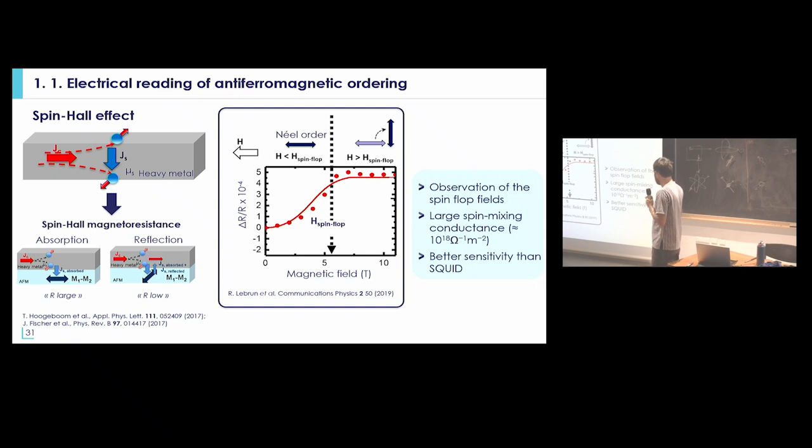But the sensitivity that you get is much better than the SQUID. So if you want to detect tiny, small moments with a SQUID in an antiferromagnet, you cannot do it. But with this kind of surface-sensitive technique, you can easily detect the antiferromagnetic state down to a few monolayers.